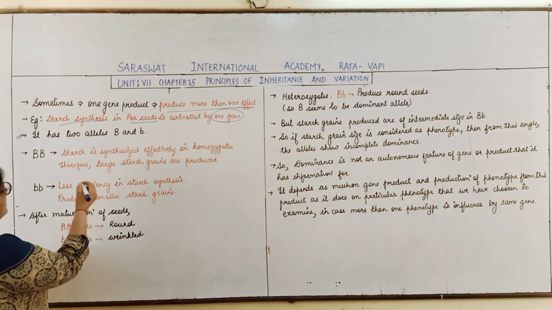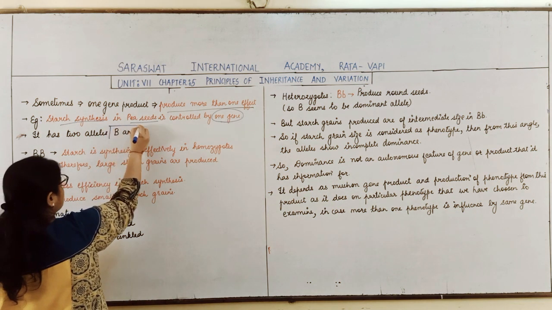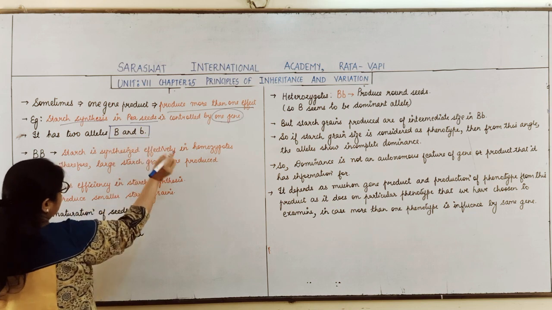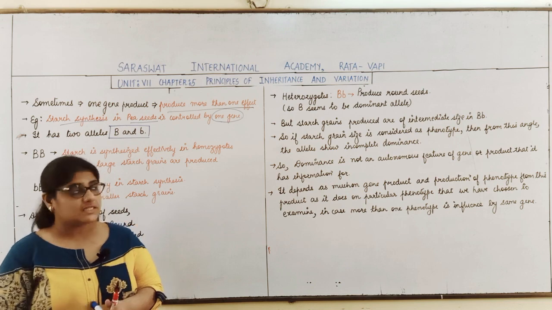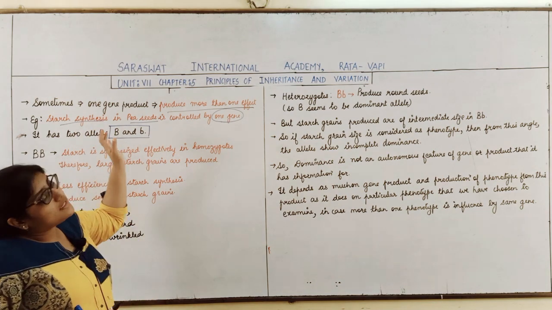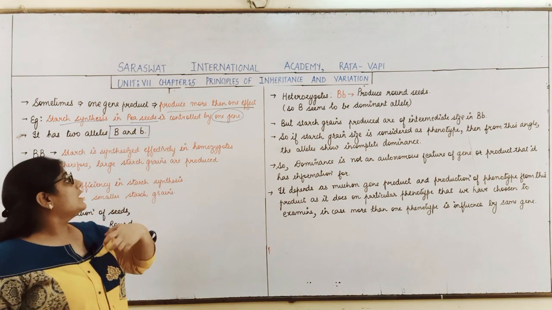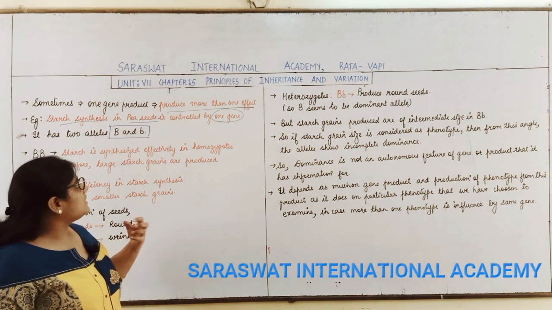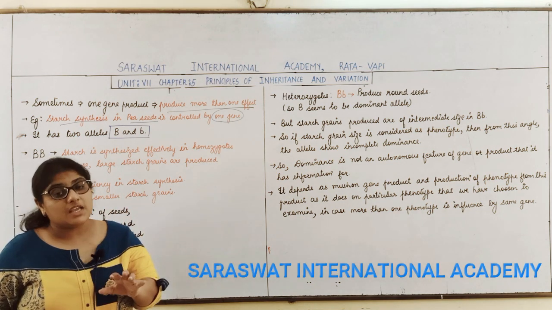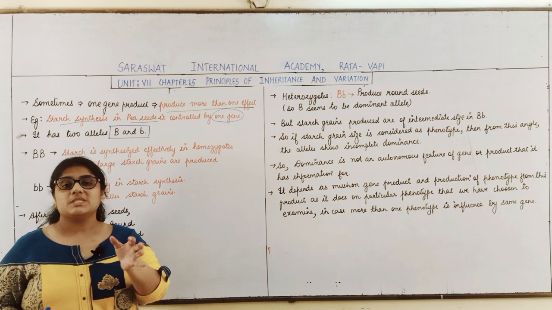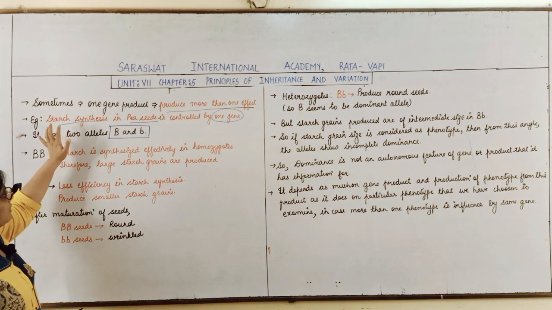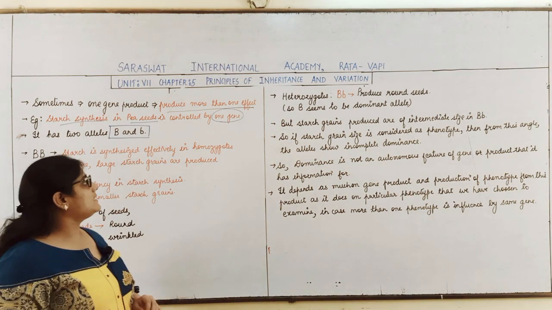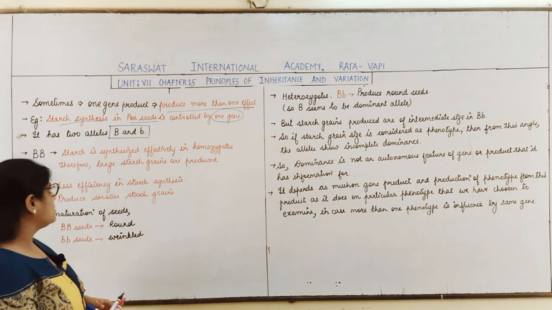Say for example, this gene has 2 alleles. One allele is capital B and another allele is small b. We are studying that one gene produces more than one effect. The example we are taking is starch synthesis in pea seeds, which is controlled by one gene.